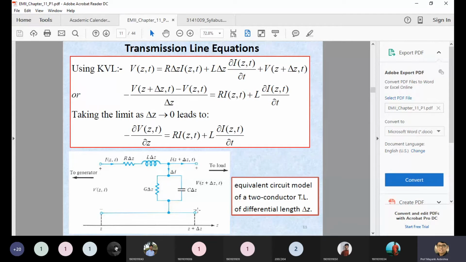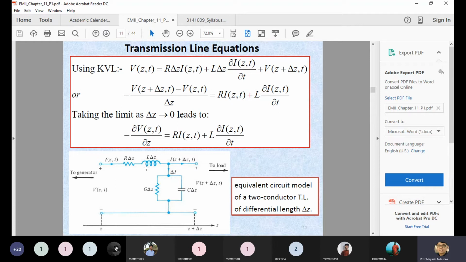And similarly, at the end of this particular structure or segment, where Z plus delta Z is mentioned, the voltage is V(Z plus delta Z, T). The reason is that whatever the input voltage at this side, it may be slightly changed whenever you are increasing the distance by a delta Z part. That's why we are mentioning the potential at location Z plus delta Z. This is the only difference. V(Z,T) is the potential at Z equal to 0, and V(Z plus delta Z, T) is the potential at another location where you are increasing the segment, whose dimension is delta Z.